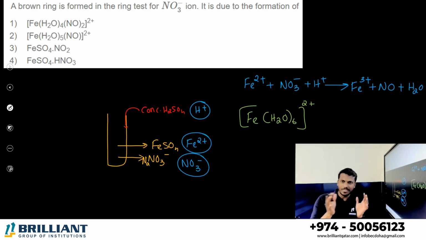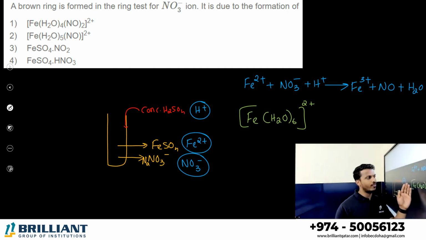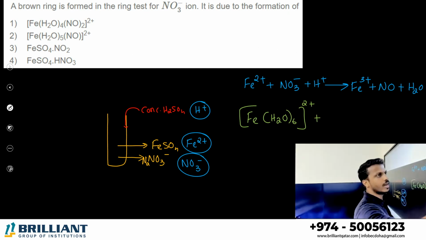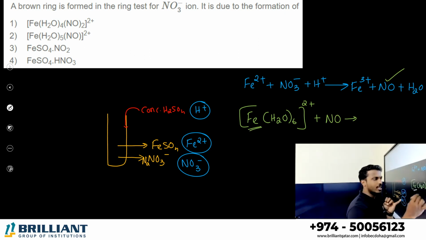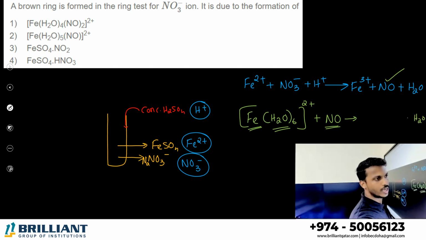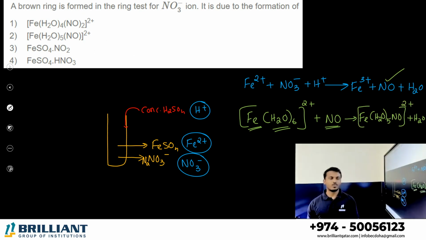First iron combines with 6 water molecules, forming the compound [Fe(H2O)6]2+. It will react again with the nitrogen monoxide. So what all things are there? 1 Fe, 6 water, you are adding 1 NO. Among the 6 water molecules, remove 1 water and add NO there. That's it. One of the water molecules, you take it outside. So what is left? [Fe(H2O)5NO]2+. This is what is going to form.